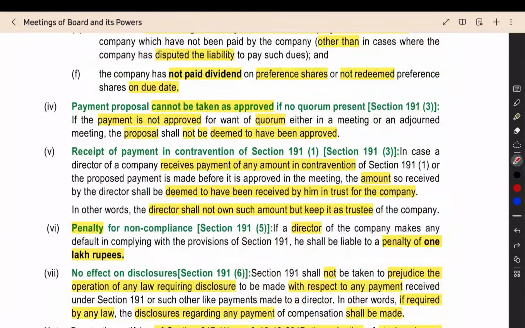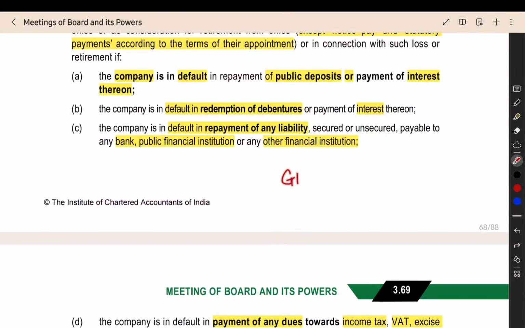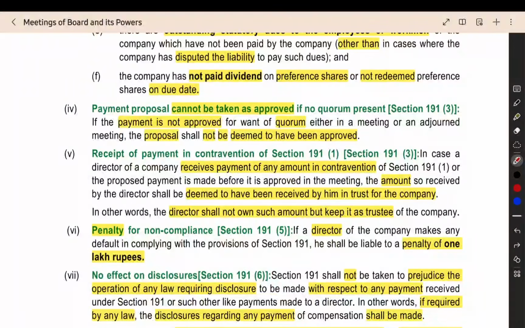After that, now here you are conducting the general meeting, but in that general meeting, which is conducted for getting the approval of the shareholders, quorum is not achieved. Because of that, the meeting was adjourned, and you cannot take this as an approval to the resolution.